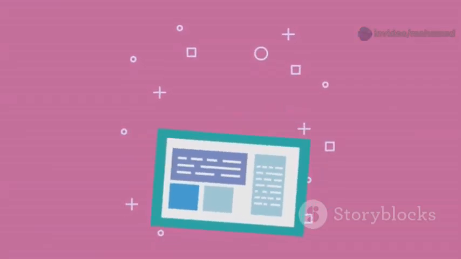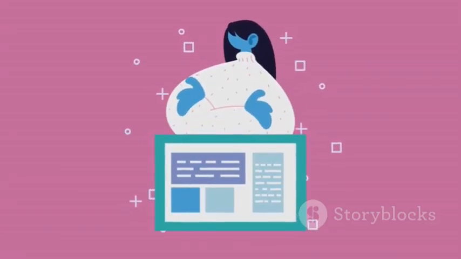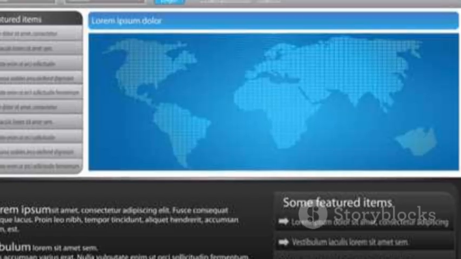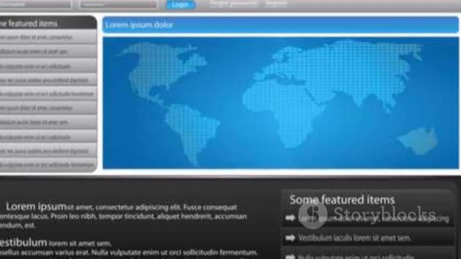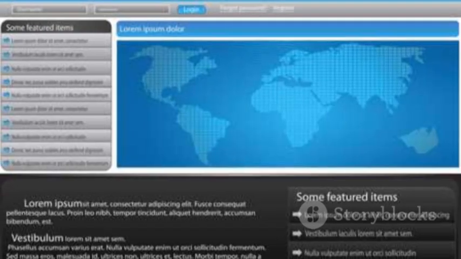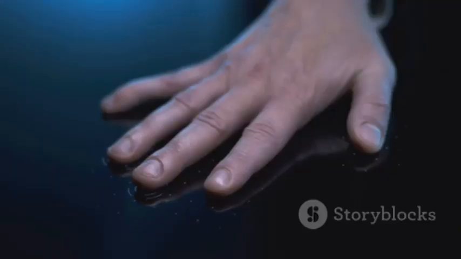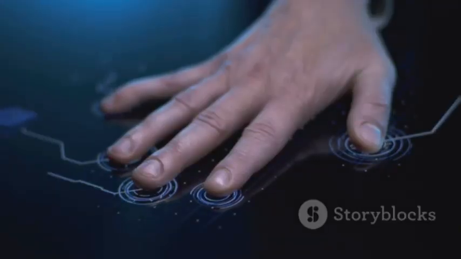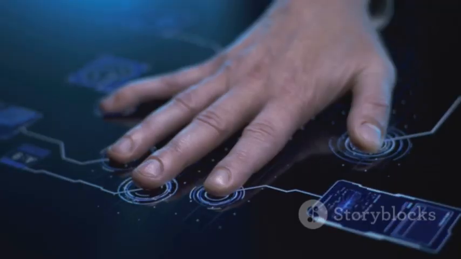Without JavaScript, the web would be a much less exciting and much less useful place. It is the technology that makes websites feel alive and user-friendly. JavaScript truly powers the interactive features that define the modern web, enhancing the experience for everyone.